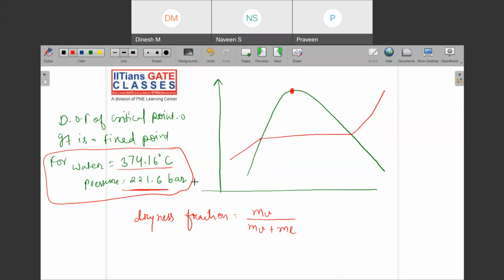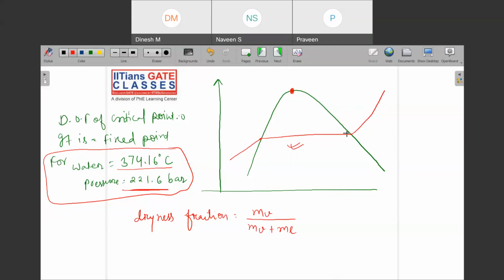No. Why? Because there is no mass of vapor. Here there will be mass of vapor and mass of liquid both. So dryness fraction is defined in this region. And will there be any dryness fraction here? Yes, there will be, but it will always be equal to 1. Why? Because there is no liquid. So here your dryness fraction is 0.